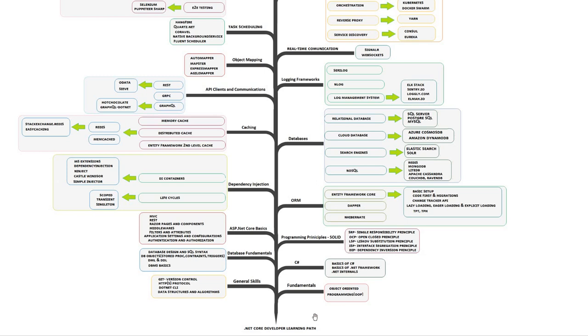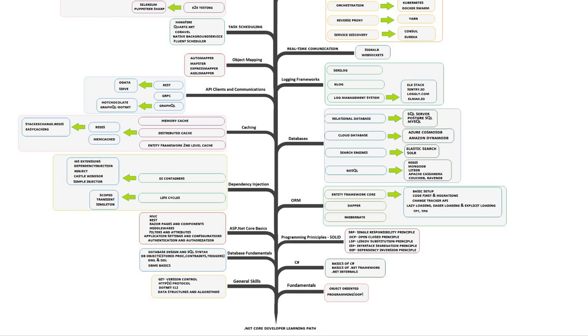To start with, we have fundamentals. A .NET Core developer should have a good understanding of object-oriented programming, that is OOPS concepts, followed by some of the general skills which we acquire when we code. An example is Git. We have the HTTPS protocol; we have to understand how it works. The CLI commands which can help in running in Visual Code, and the basic data structures and algorithms. Following which, a basic knowledge of C# as a programming language and .NET as a framework is essential. And also the .NET internals will help in understanding the basics of how the .NET framework works.